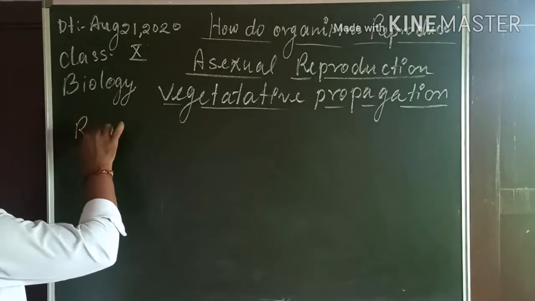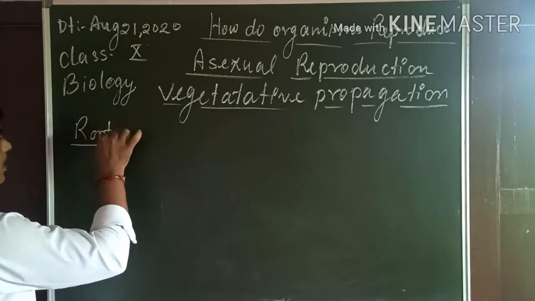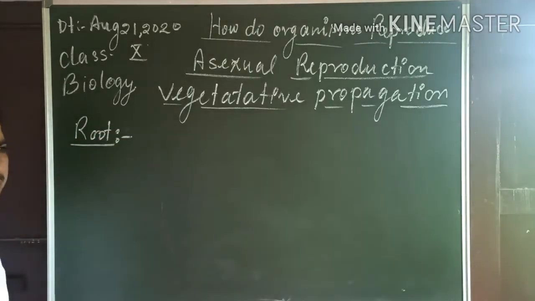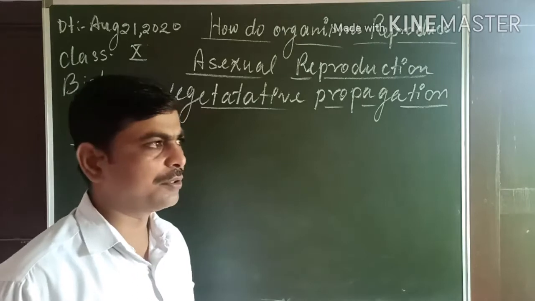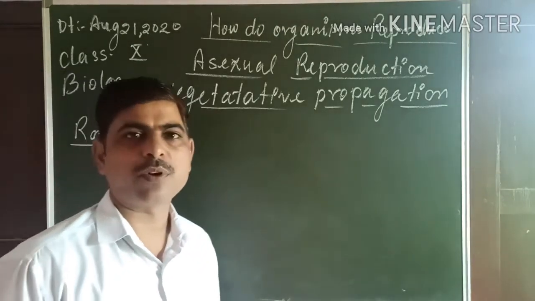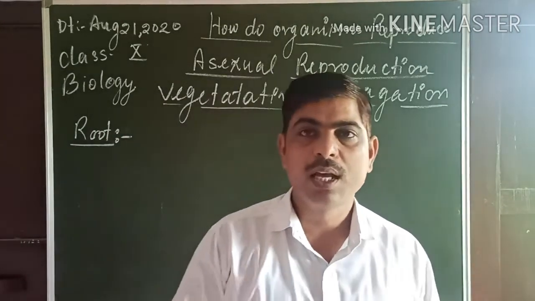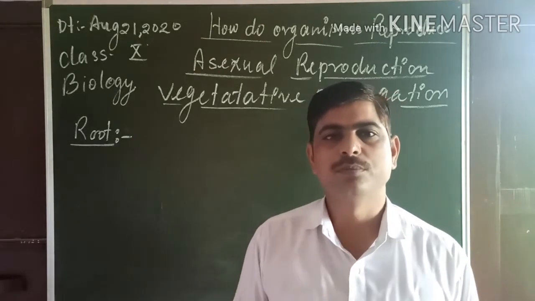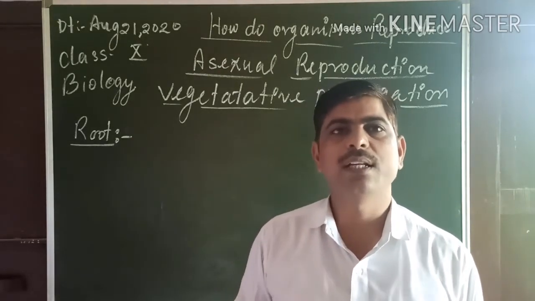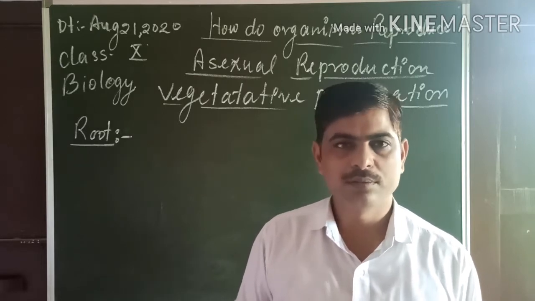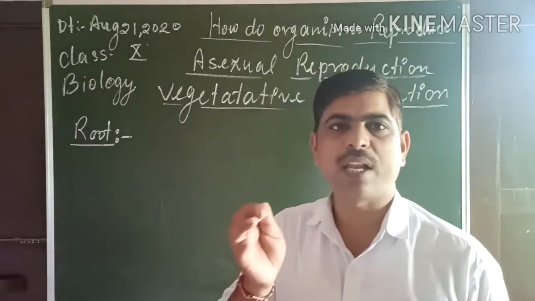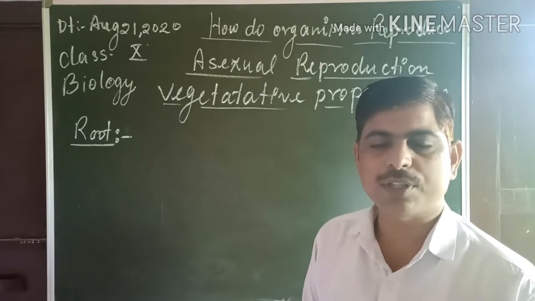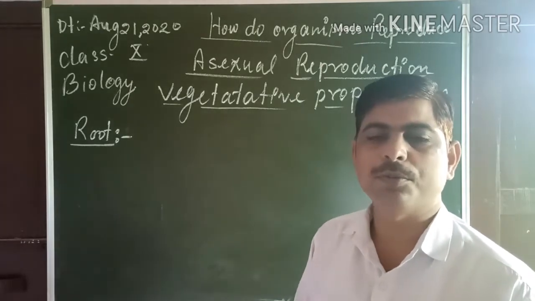Take root as an example. New plants are produced from roots, because the root is a part of the plant. The part of the plant which is able to produce a new plant of its own kind is called a propagule. A propagule is a specialized tissue or cell able to grow and produce new organisms.